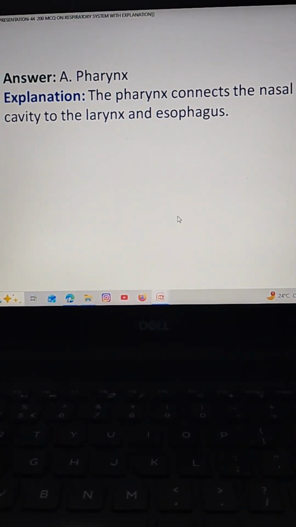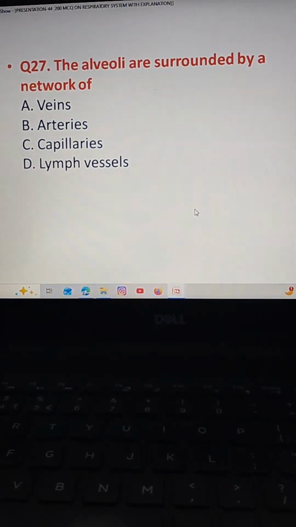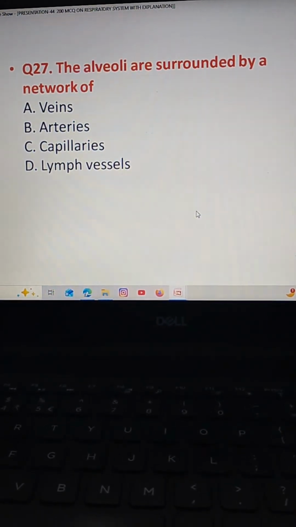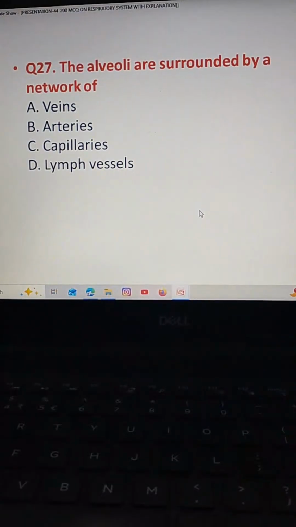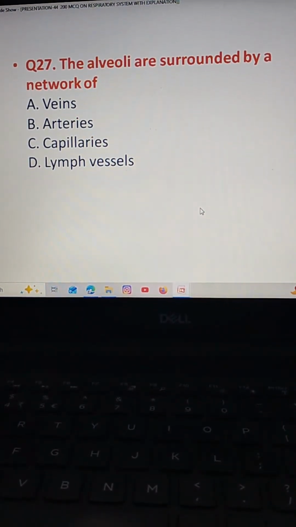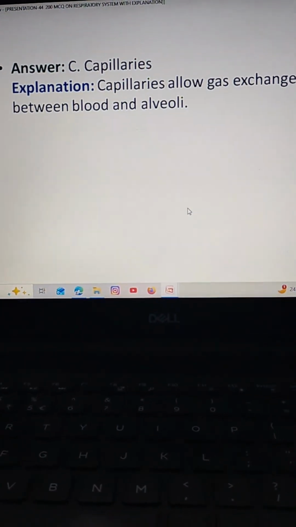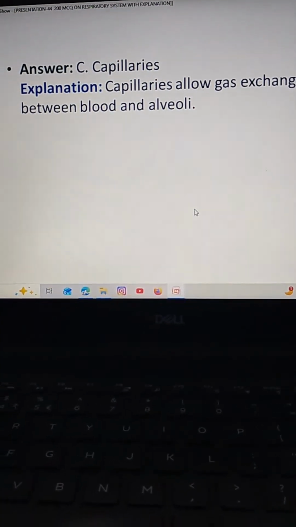The next question. The alveoli are surrounded by a network of option A veins, option B arteries, option C capillaries, option D lymph vessels. The correct answer is option C capillaries. Capillaries allow gas exchange between blood and alveoli.